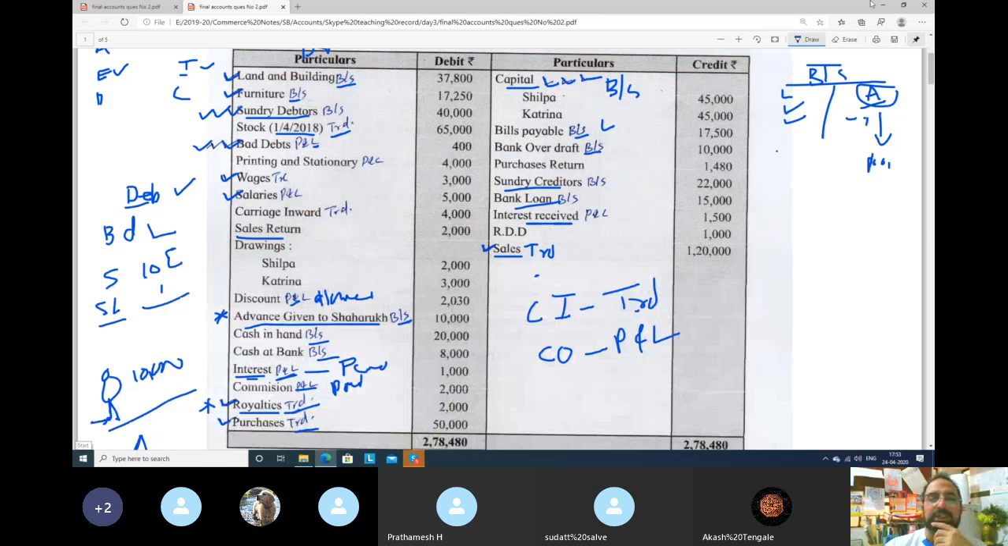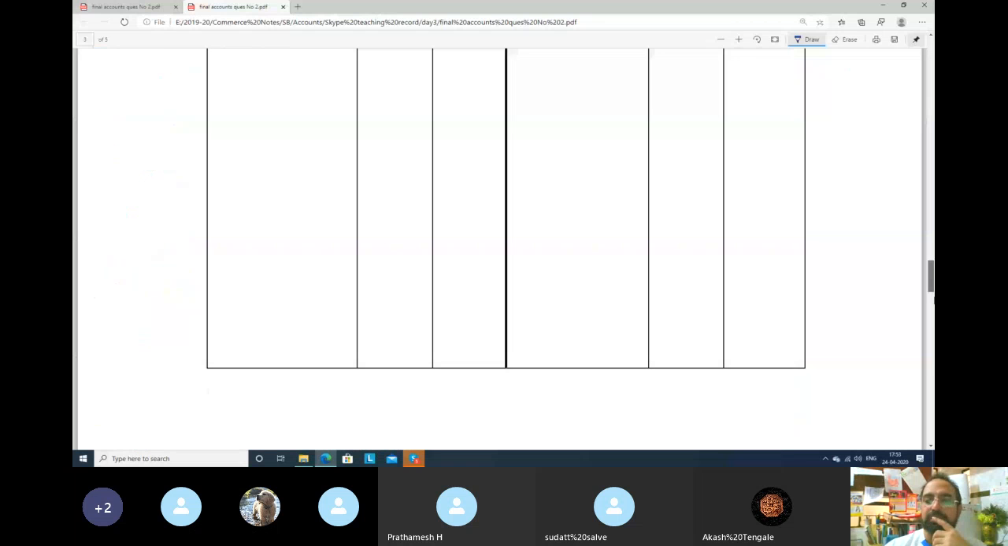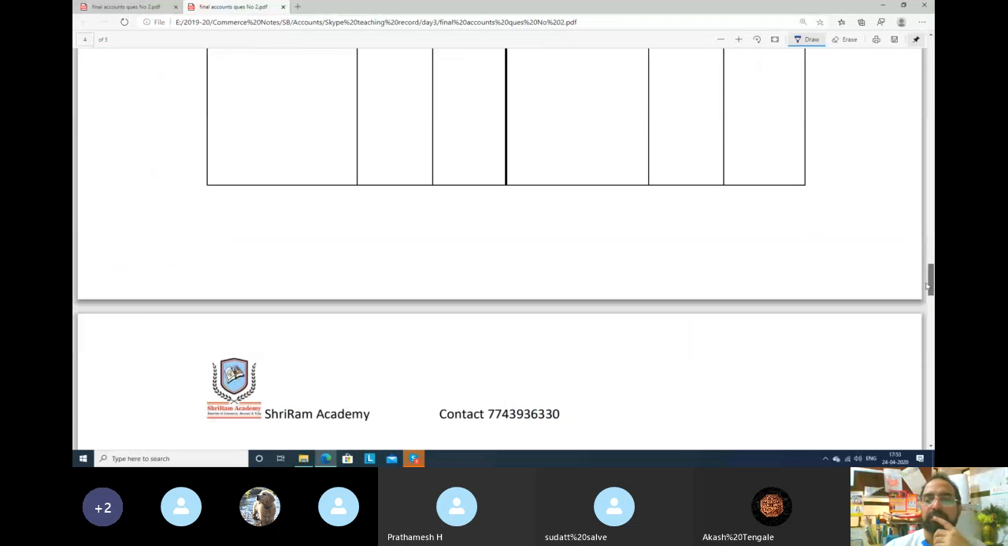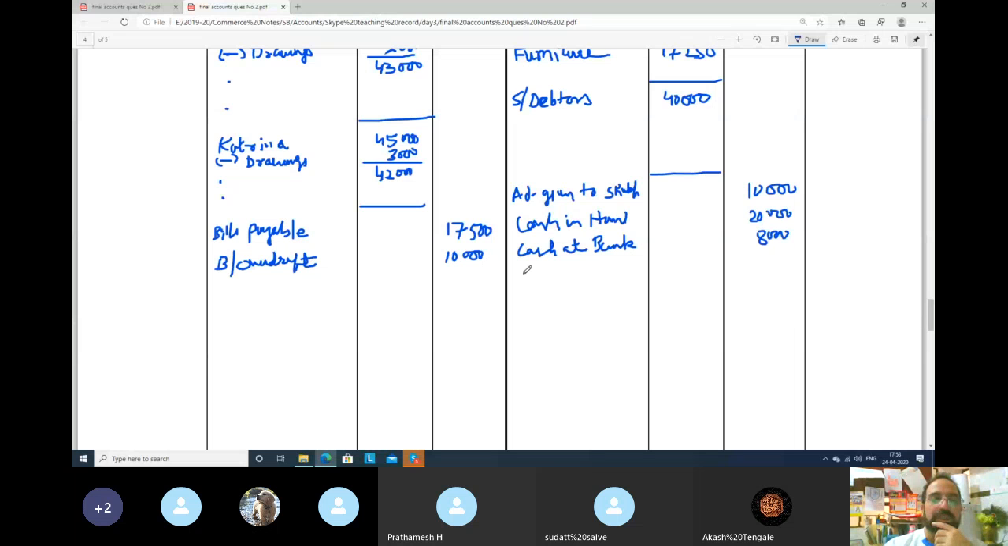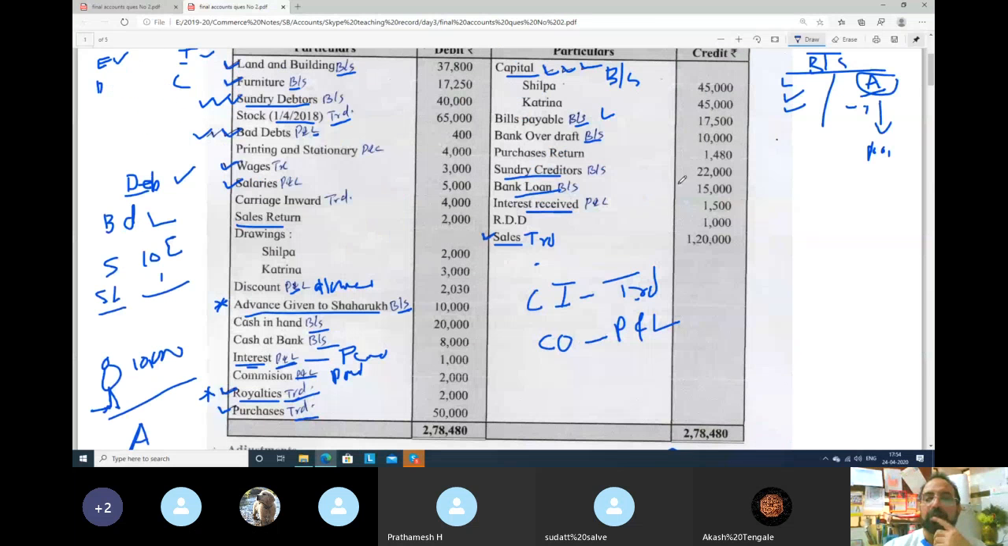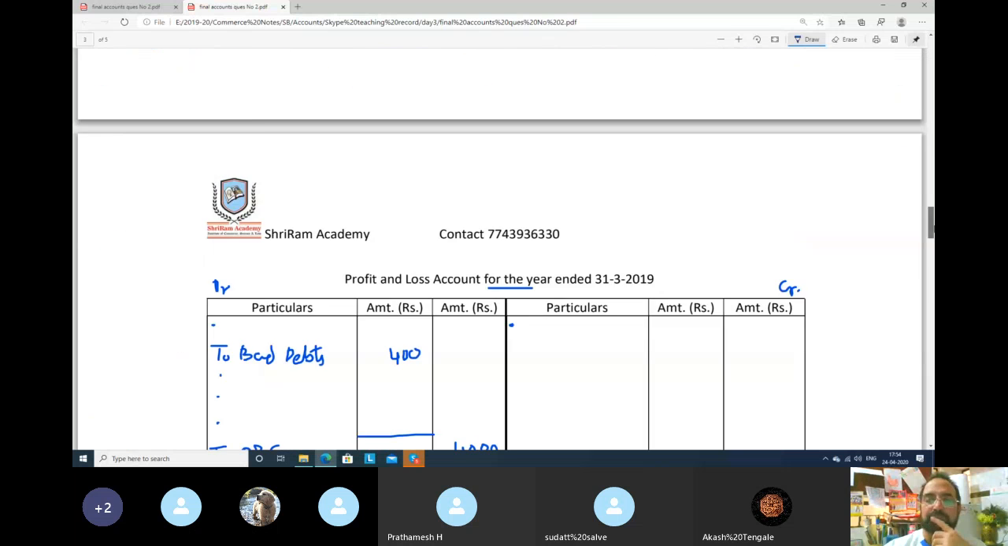See, sundry creditors: like sundry debtor is an asset, sundry creditor is a liability. 22,000. Liability, sundry creditor 22,000. Bank loan 15,000. Again, it is a liability. No tick is there, means no adjustment. Bank loan 15,000 we will take on the liability side.